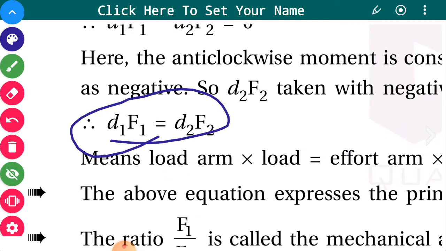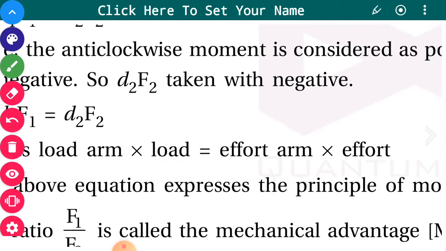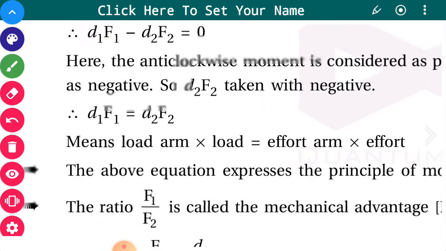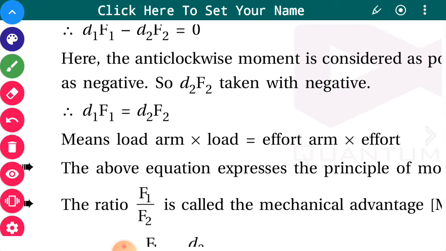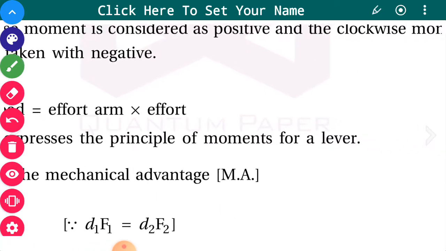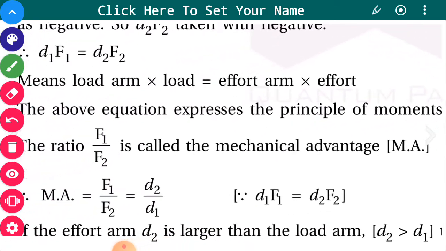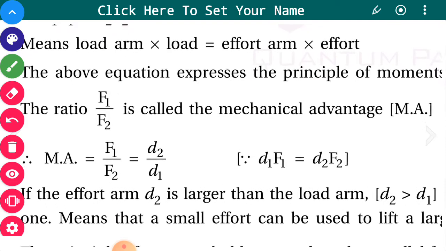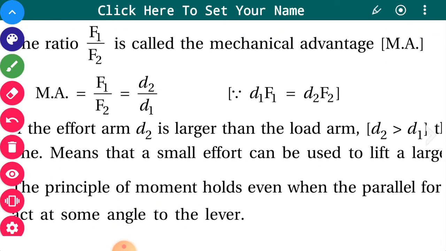Here d1 is the load arm distance, F1 is the load, d2 is the effort arm distance, and F2 is the effort which is applied by us from an external force. The above equation expresses the principle of moments for a lever. The ratio F1 upon F2 is called mechanical advantage, which is d2 by d1.